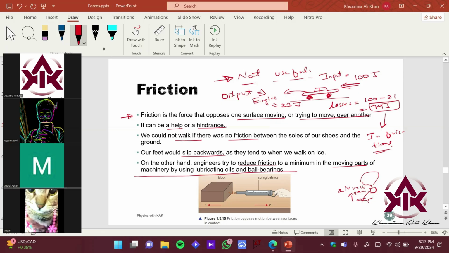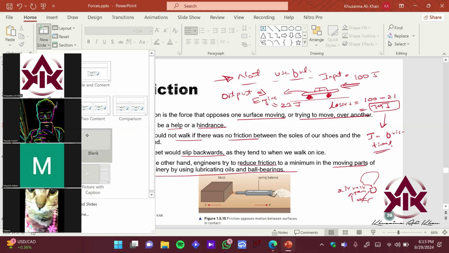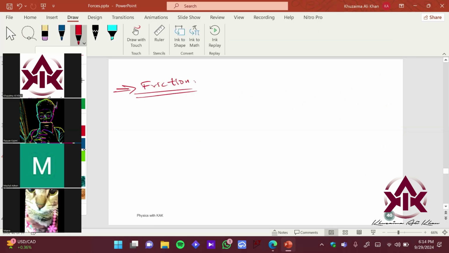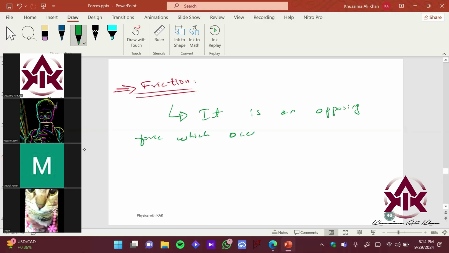Okay. So if I want to define friction in a single definition, that would be as follows, right? What is friction? So you would define friction as follows. It is an opposing force which occurs when two objects are moving on one another, right? Okay.